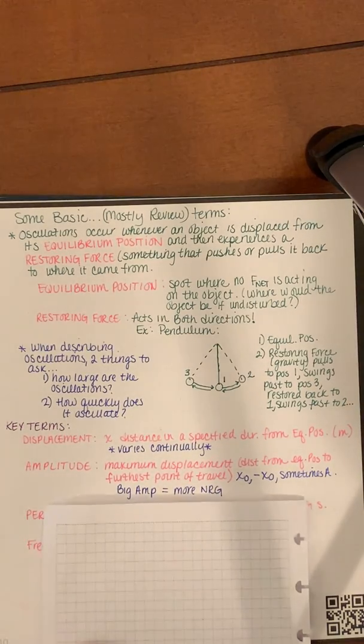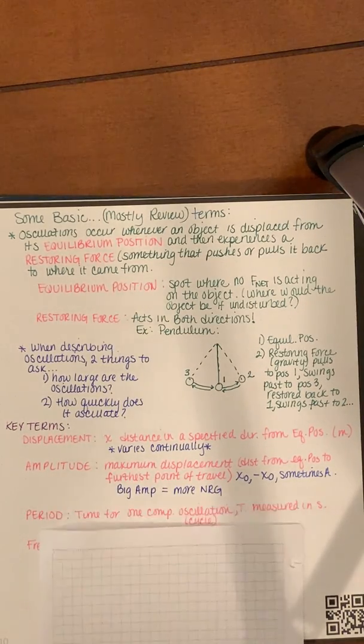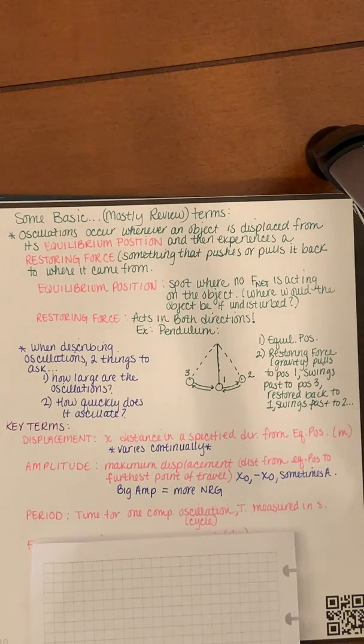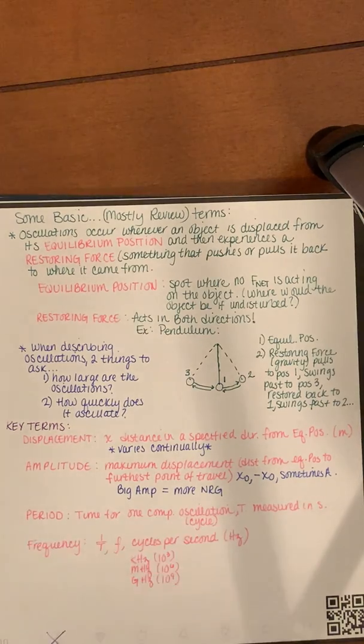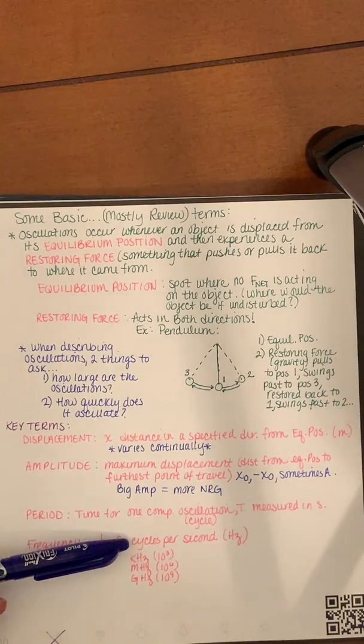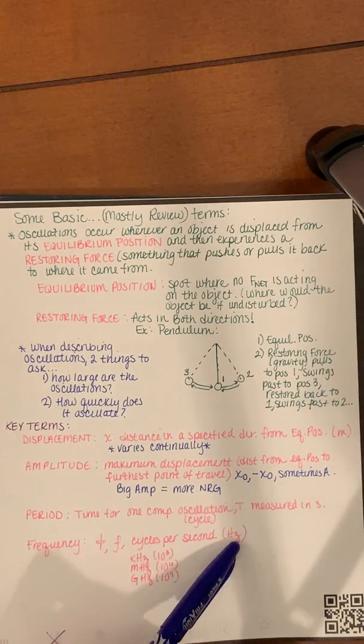Couple of reruns. We've got period, the time for one complete oscillation, capital T, measured in seconds. Sometimes we call it a cycle. So you could hear it termed as a cycle, or you can hear it termed as an oscillation. You'll hear me use oscillation a lot now that we're starting to talk about simple harmonic motion. And frequency, which is the inverse of the period. So this is seconds per oscillation. This is cycles or oscillations per second. Again, we measure frequency in hertz.